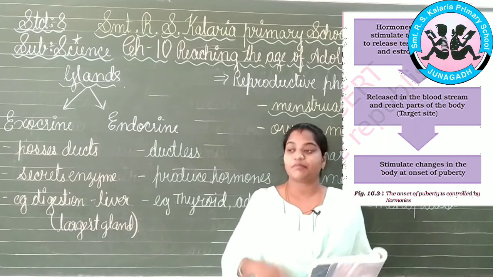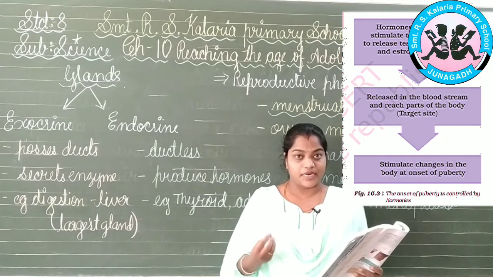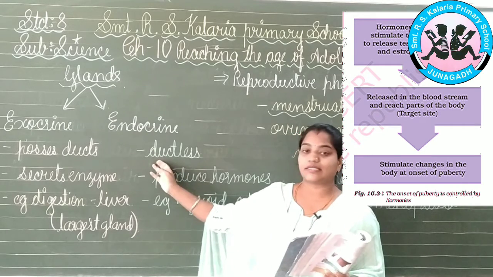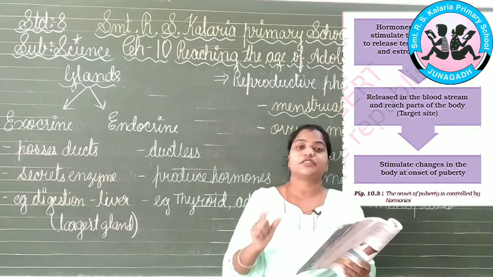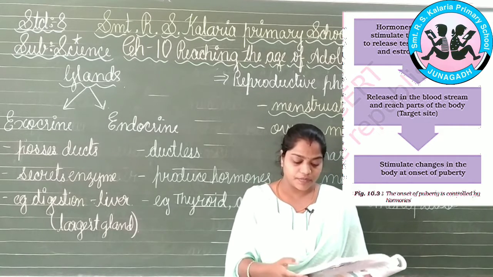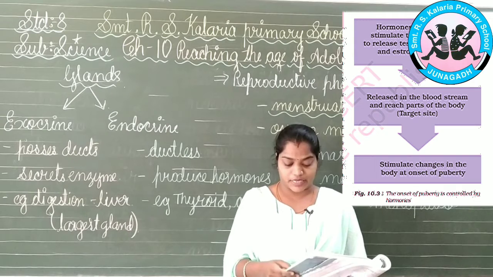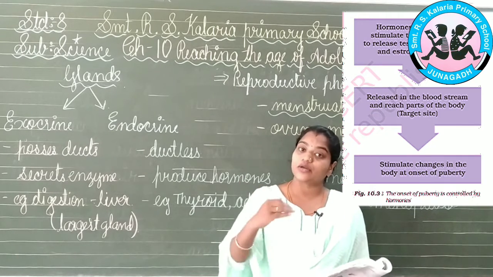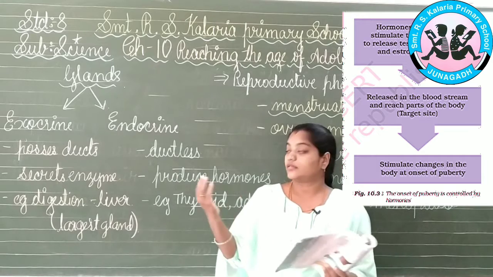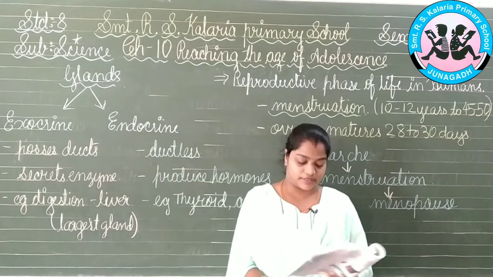They mix directly with the blood, as we know that they do not possess a duct, that is, they do not have a pipe through which they can reach the target site. But the target organs function over there only. So this is what we have in the endocrine systems.